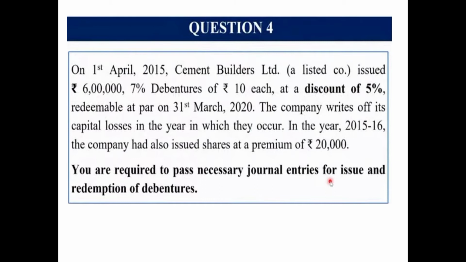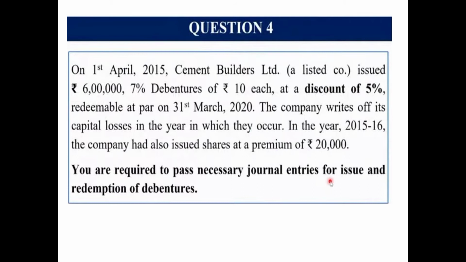Now don't forget, the question is saying issued rupees 6 lakh 7% debentures of 10 each at a discount of 5%. Now 6 lakh rupees is the face value. It is not the number of debentures. So don't multiply the face value 6 lakh by 10 and make it 60 lakh. No. 6 lakh rupees is the face value, and if we have to calculate the number of debentures, 6 lakh divided by 10 means 60,000 is the number of debentures, and these are issued at a discount of 5%.